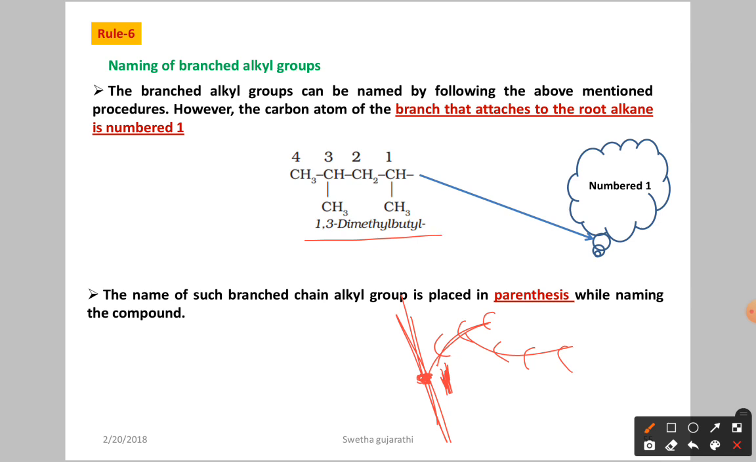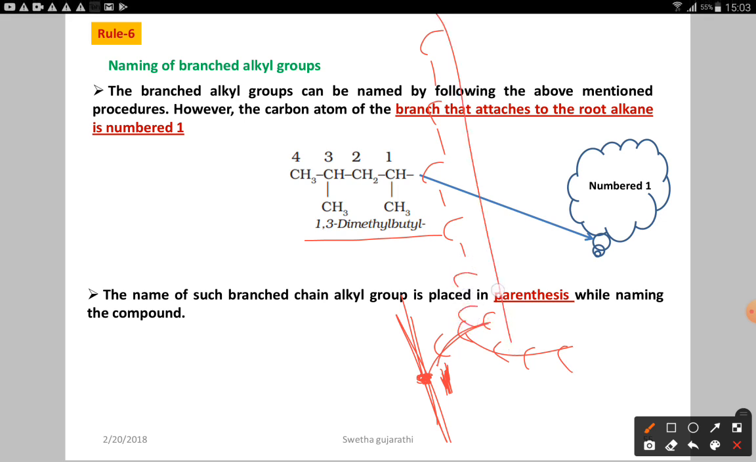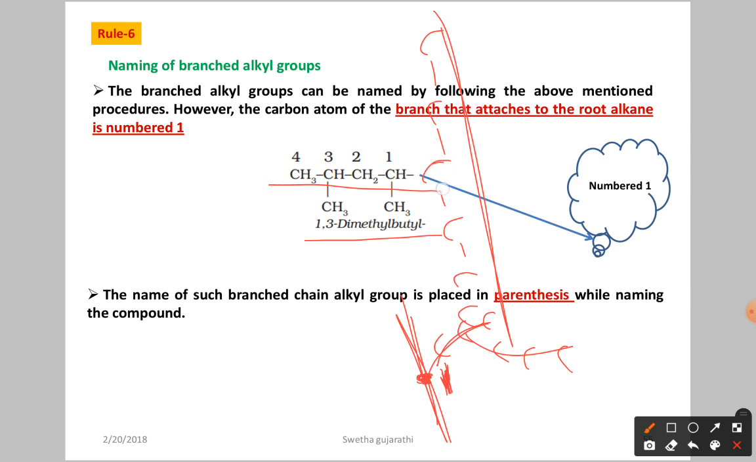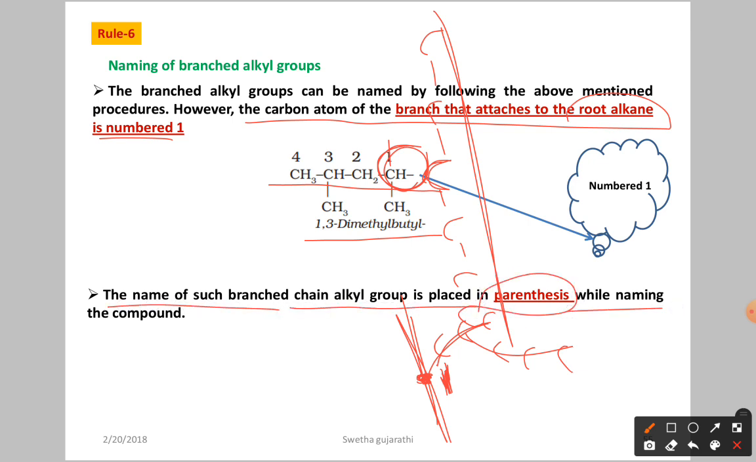Here you can see, for example, we have the longest carbon chain like this, which is the parent chain. Now where this branch is going to attach to the parent chain, that carbon I am writing as 1. So the carbon atom of the branch that is attached to the root alkane, nothing but the parent chain, is numbered as 1. The name of such a branched chain alkyl group is placed in parentheses while naming the compound.